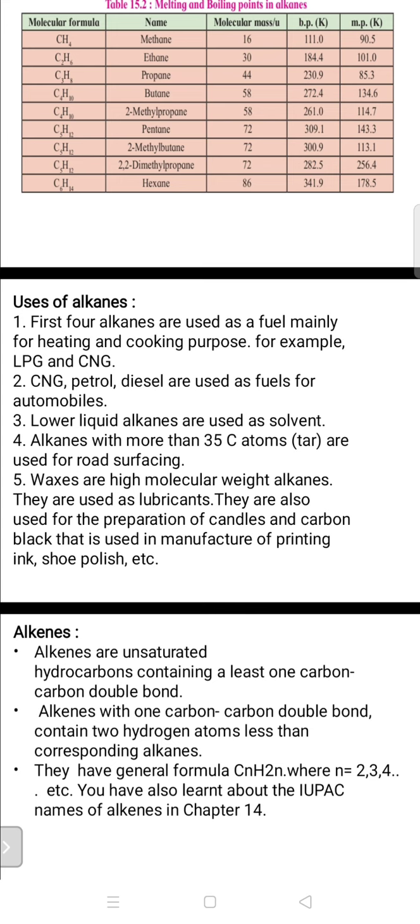Alkanes with more than 35 carbon atoms, not degrees but 35 carbon atoms, are indicated as the source of tar. These are used for road surfacing as well as road making. Waxes means higher alkanes. Waxes are higher molecular weight alkanes. They can be used as lubricants to avoid friction of machinery parts, as well as for the preparation of candles and carbon black, which is used in printing ink.